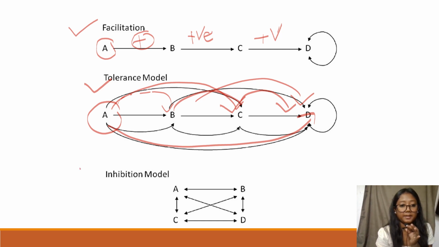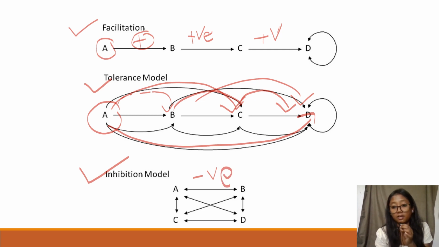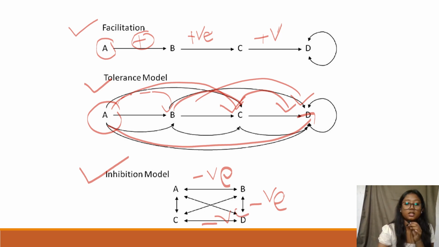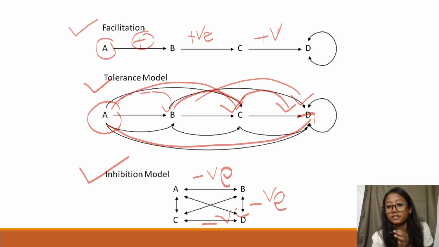But in the inhibition model, the first ecological succession species will form negative conditions for the other community. So B will again form a negative environment, and D will again form a negative environment. So this can be made clear with the definitions.